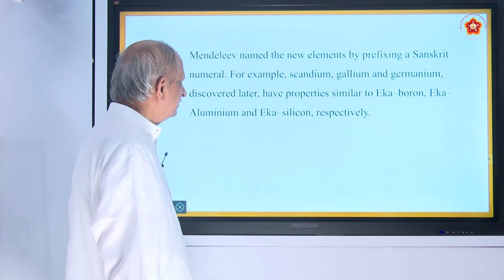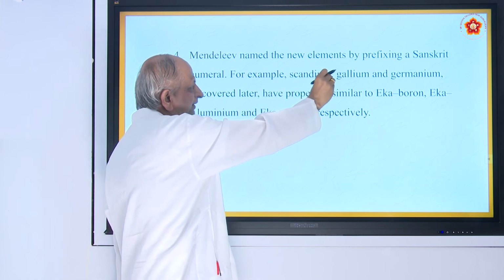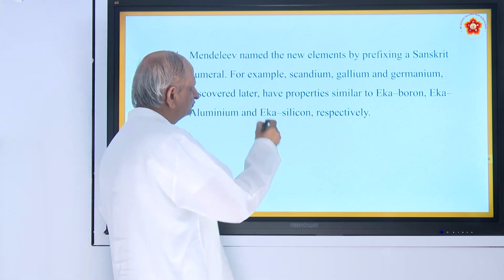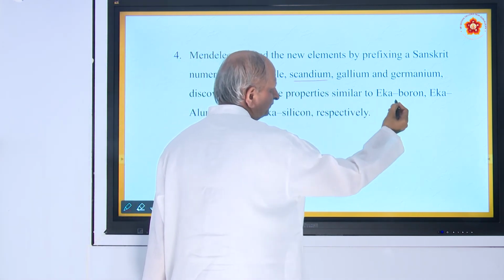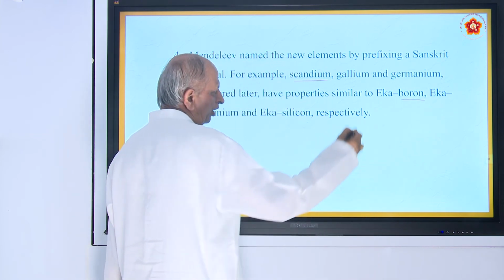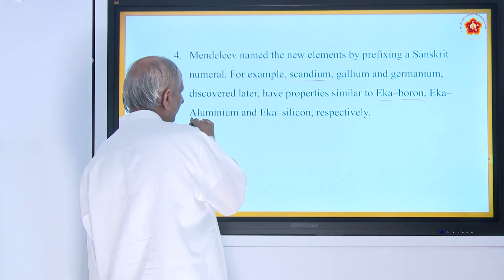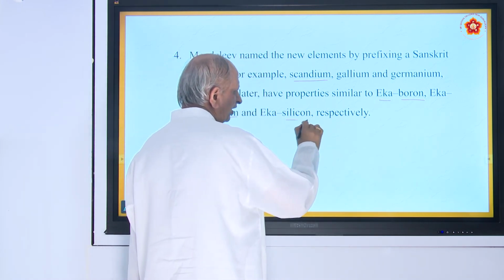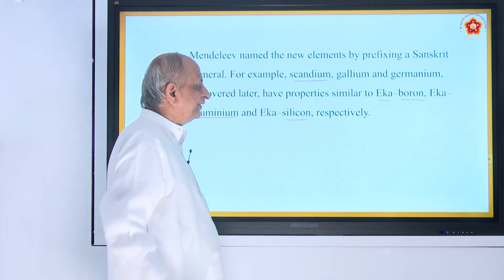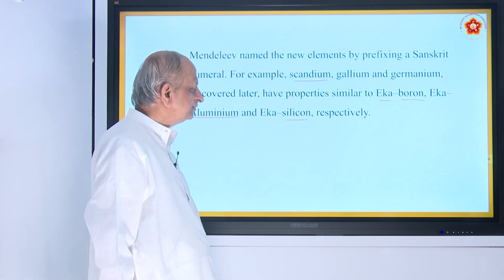And also he did one more thing. He named the new elements by prefixing Sanskrit numerals. For example, scandium, similar to boron, he called Eka boron. Similarly, Eka aluminium, Eka silicon, etc. Eka means one. So, a Sanskrit numeral was prefixed to elements like boron, aluminium, silicon, etc.